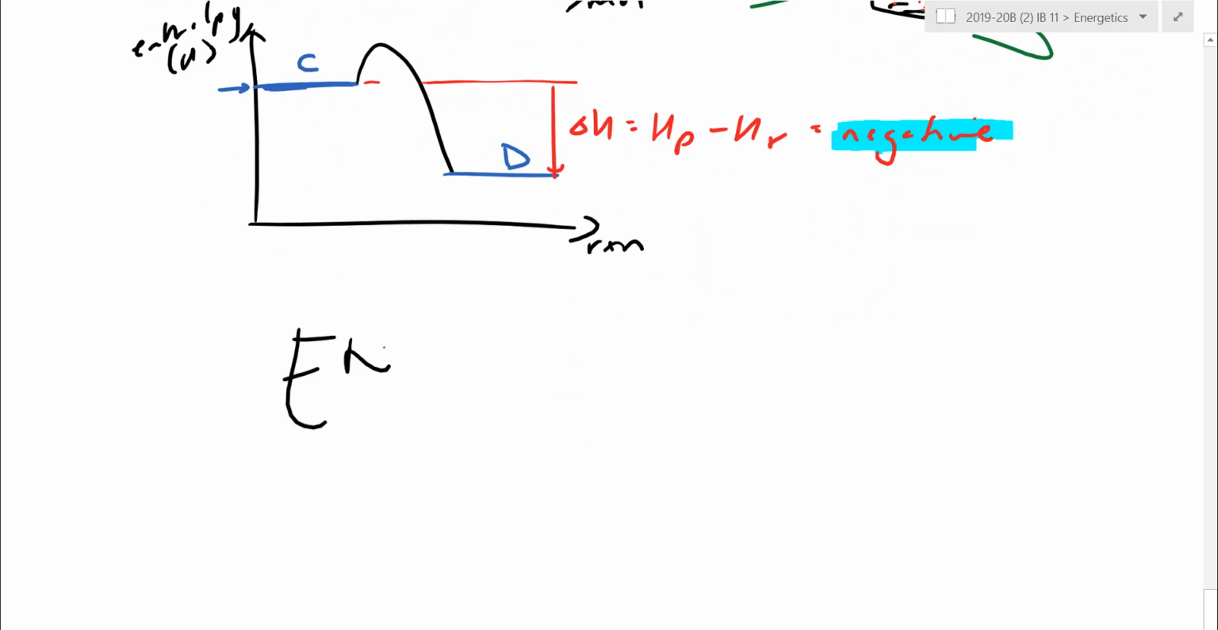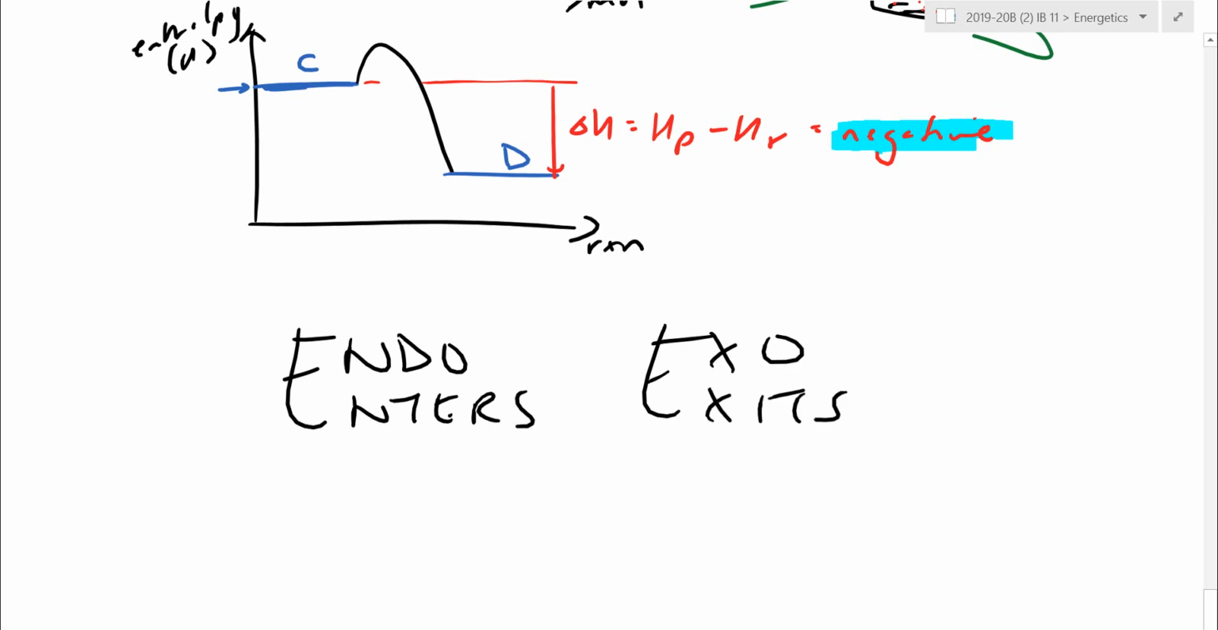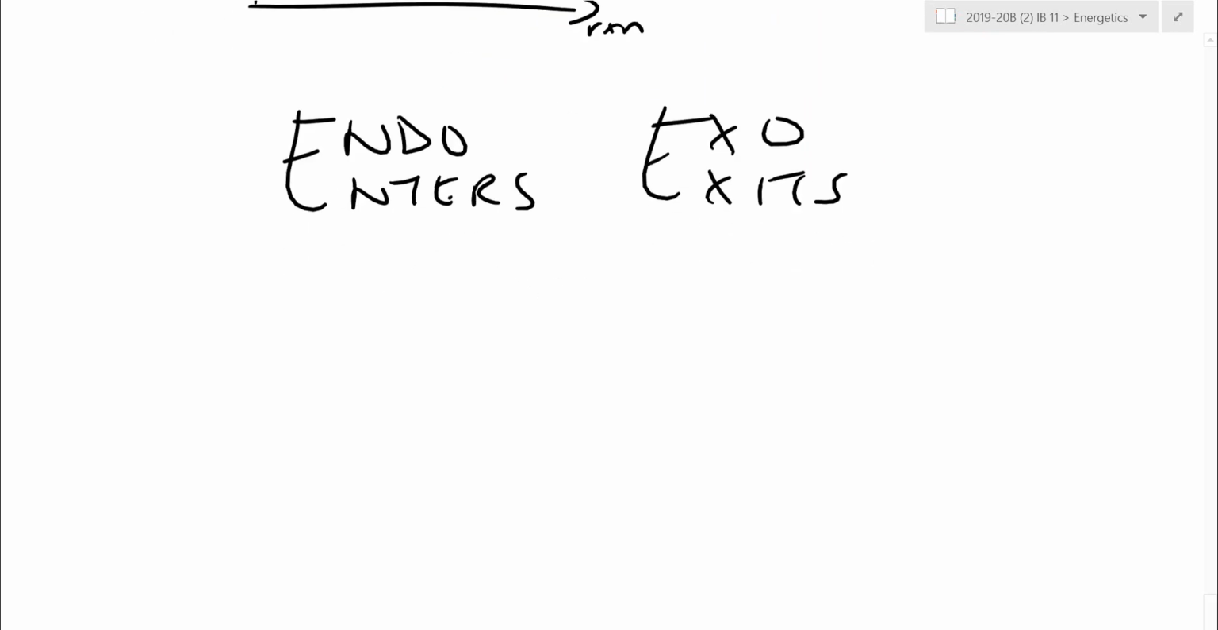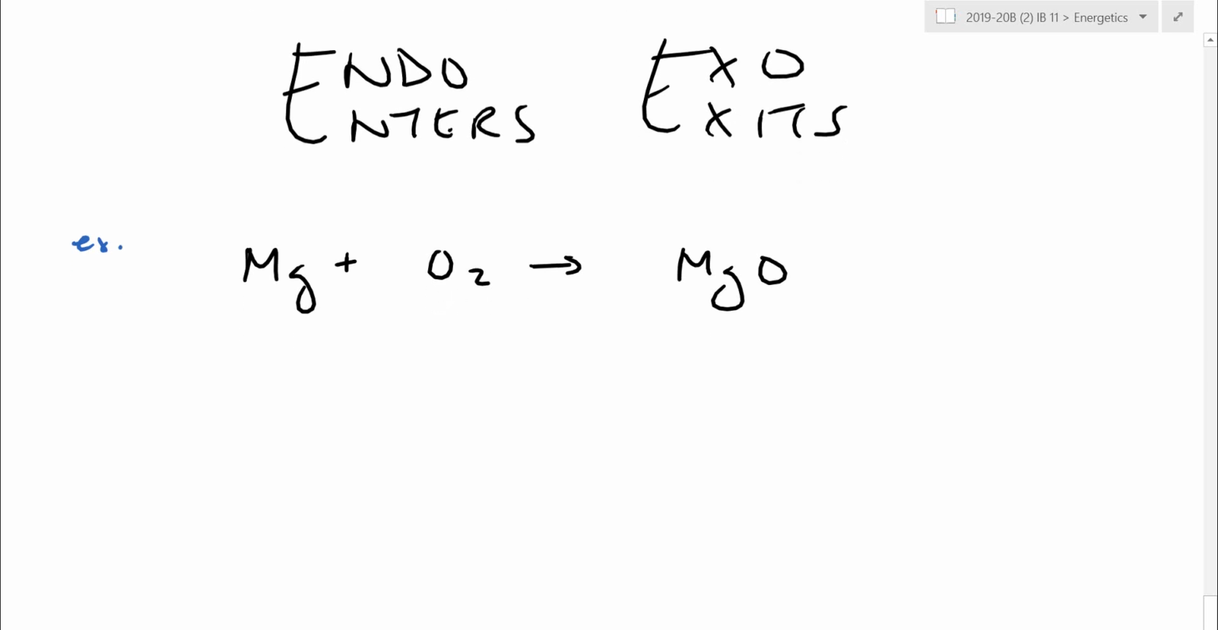You can say an endothermic reaction, heat enters, or you can say for an exothermic reaction, heat exits. Let me just do one example with you here. If you remember that magnesium burning demo that we did back in chapter 1, the reaction was magnesium and oxygen becomes MgO, right? Synthesis reaction, we need to balance it, right?